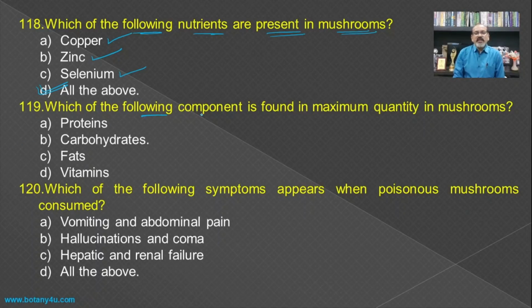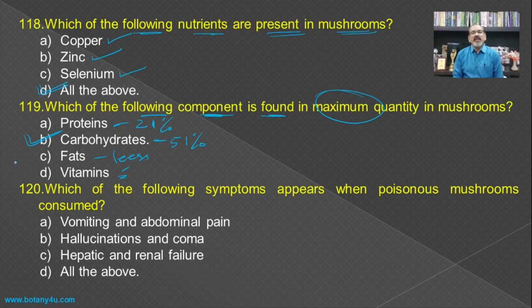Then which of the following components is found in maximum quantity in the mushroom with respect to the protein, carbohydrate, fats and the vitamins? So around 51% of the carbohydrate is present and 21% of the protein is present in the mushrooms, while very less amount of the fat and the vitamins. So the carbohydrate, as it is present 51%, becomes the answer as maximum quantity found in the mushroom.